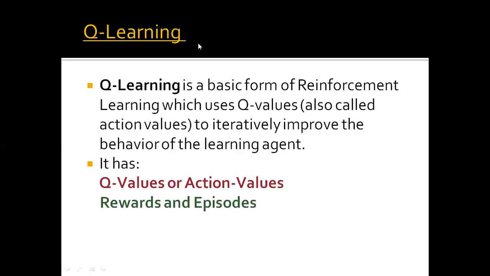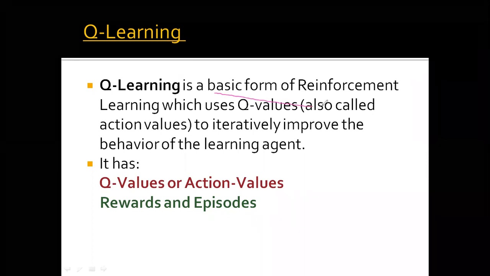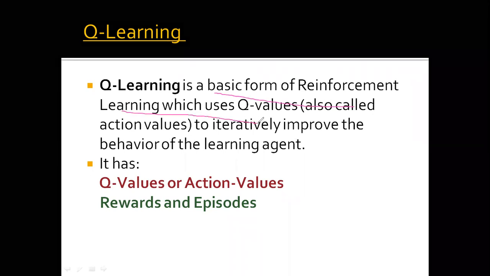Hello everyone, welcome to the next topic, that is Introduction to Deep Q Learning. In the previous lectures, we have already studied what Q learning is. Before moving on to Deep Q Learning, we'll have a short introduction of what Q learning is. Q learning is a basic form of reinforcement learning which uses the Q values, or these are also known